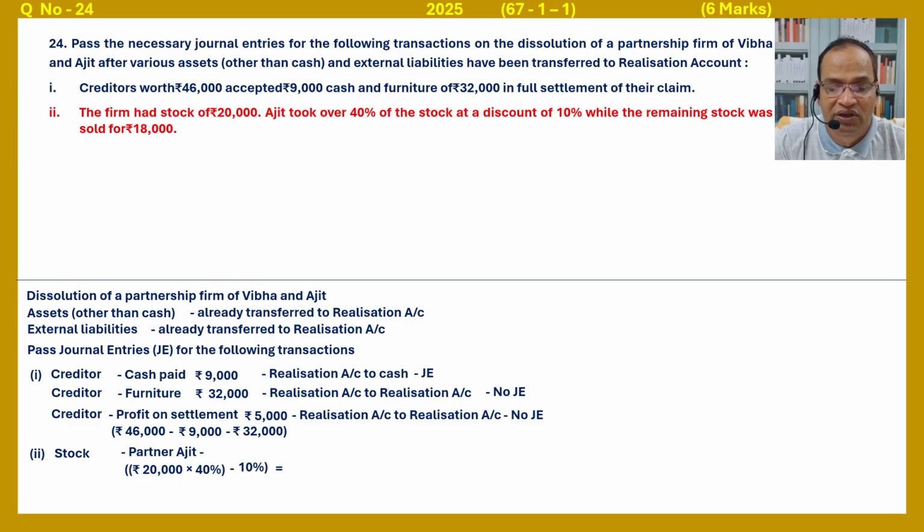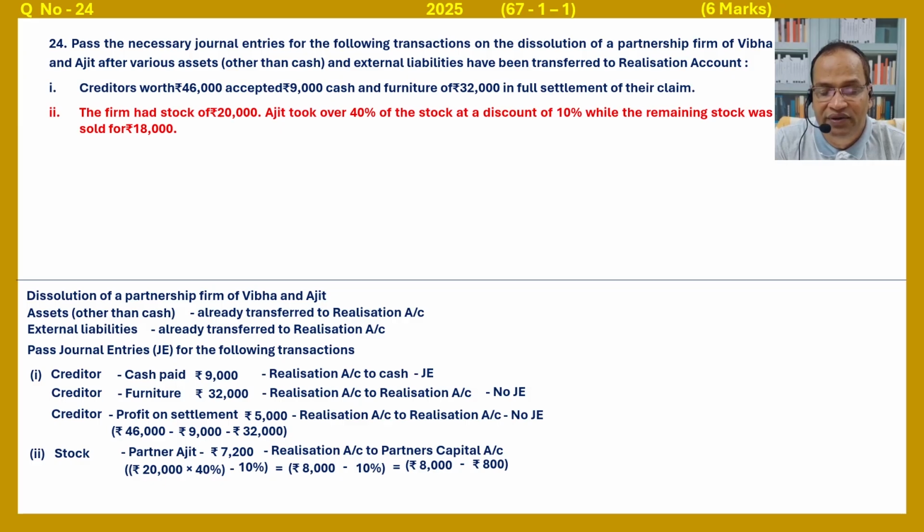That is 20,000 into 40% equals 8,000, minus 10% of 8,000, 800. That is 8,000 minus 800 equals 7,200. Partner's capital account debited to realization account. Stock is already in realization, partner's capital is different, so journal entry is passed.